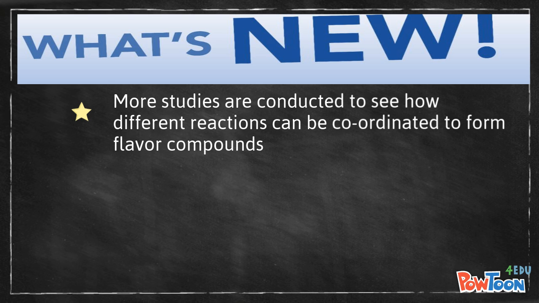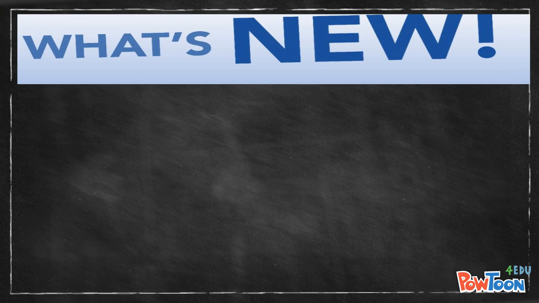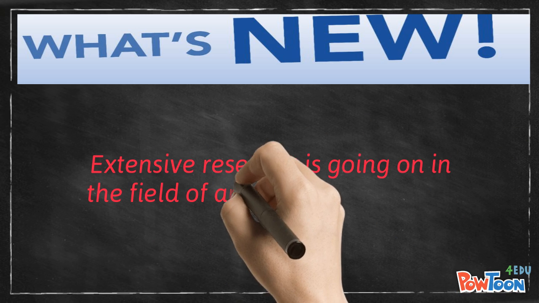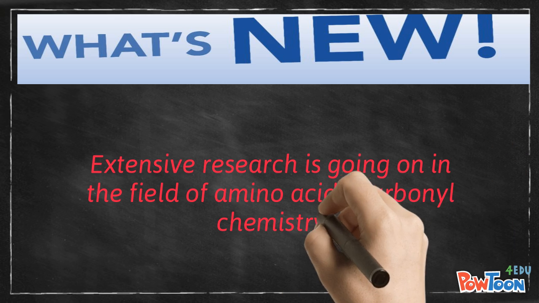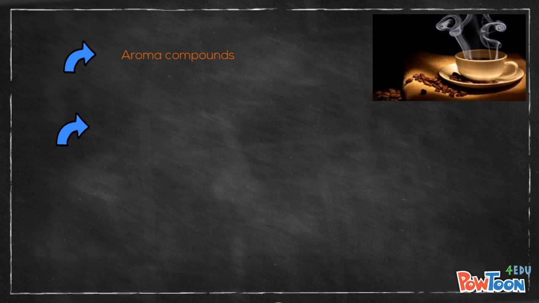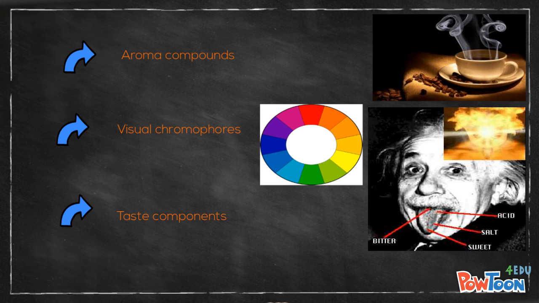There is evidence confirming the relationship between Maillard reactions and lipid oxidation reactions. The experiments on Strecker-like pathways in lipids suggest that both reactions should be studied together to understand the mechanisms in complex food systems. Extensive research and exploration is going on in the field of amino acid carbonyl chemistry, especially with the development of advanced technologies for research. And more often, the Strecker-like reactions are being considered not only as sources of aroma compounds, but also as contributors of visual chromophores and as chase components as we have seen before.